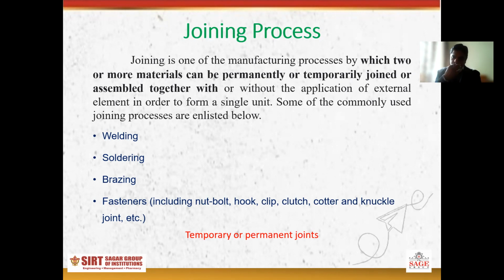So this type of joint is a temporary joint. Other joints in this category are the clip, clutch, and cotter and knuckle joint, which are temporary joints. So the joining process can be classified into two types of joint, temporary and permanent. The first one in the permanent category is welding.